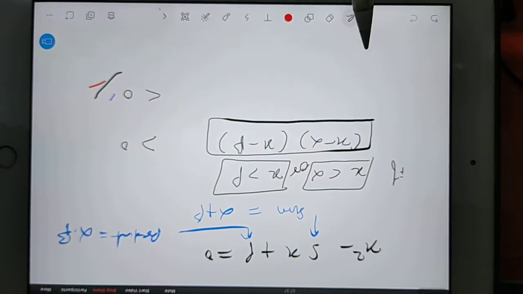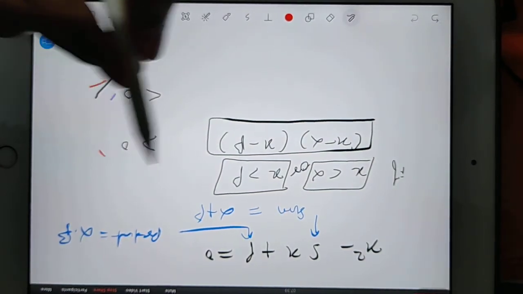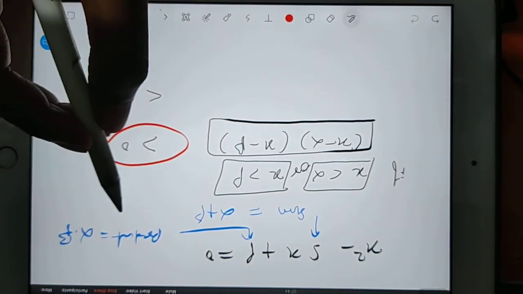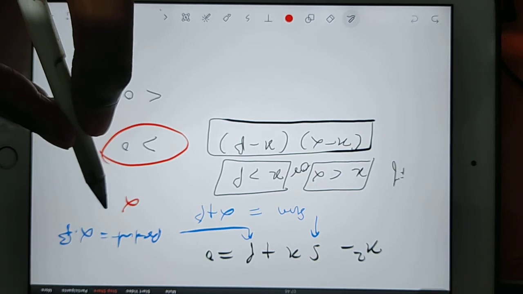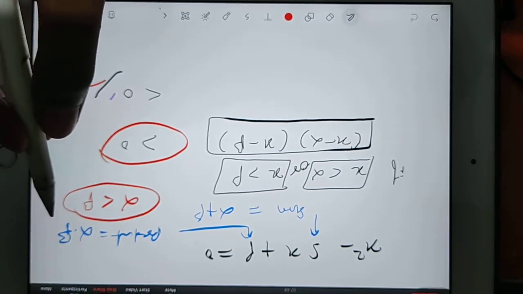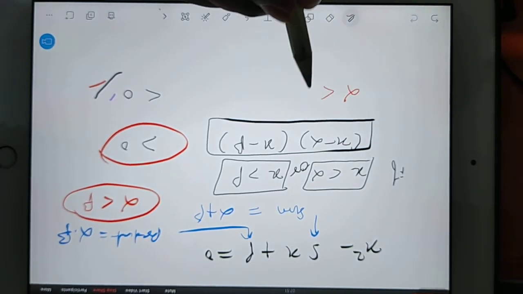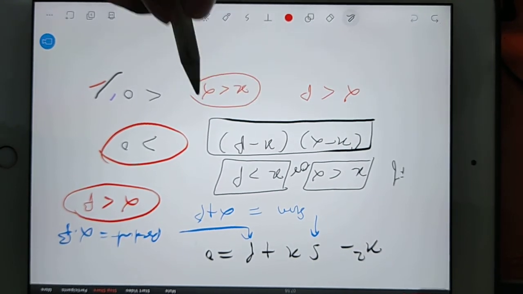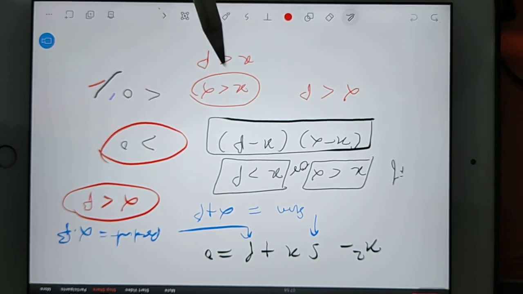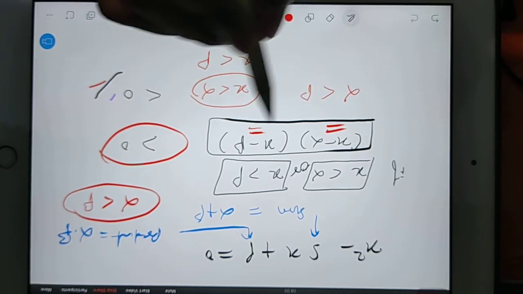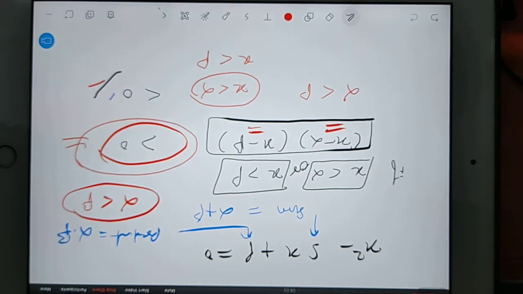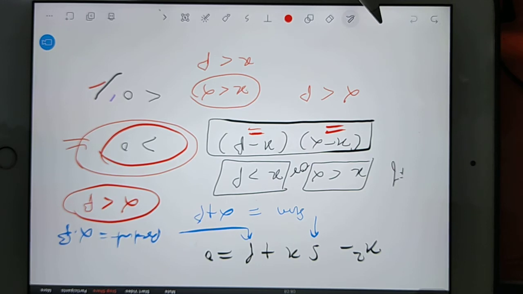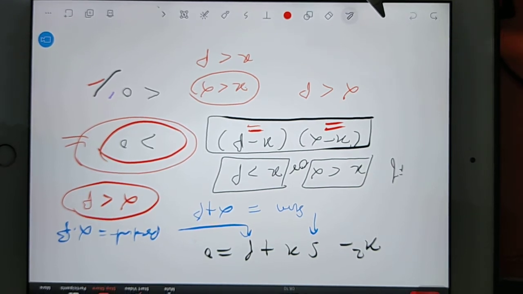Okay, see, this will be more than 0. Why? Because we have already considered alpha is less than beta. I think you have missed it. So if alpha is less than beta and you are considering your x is less than alpha, then automatically your x is less than beta also. So this bracket will be negative, this bracket will also be negative. So this answer will come positive. Okay, done.